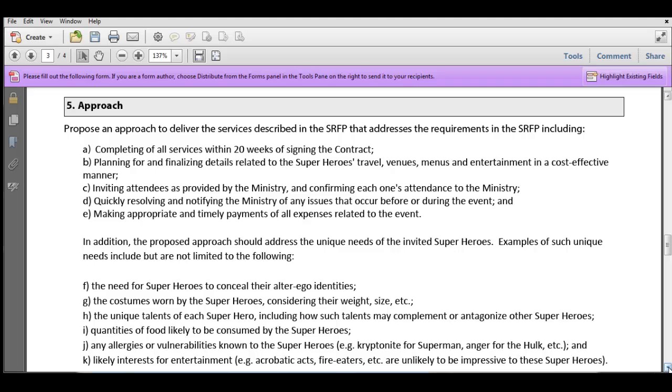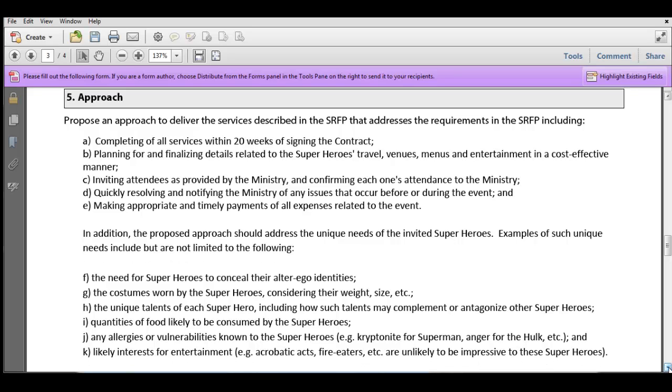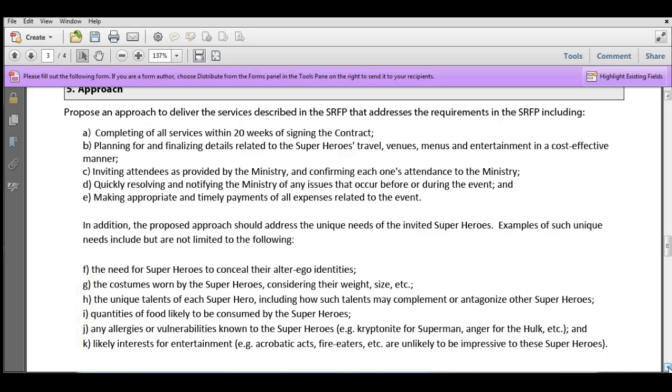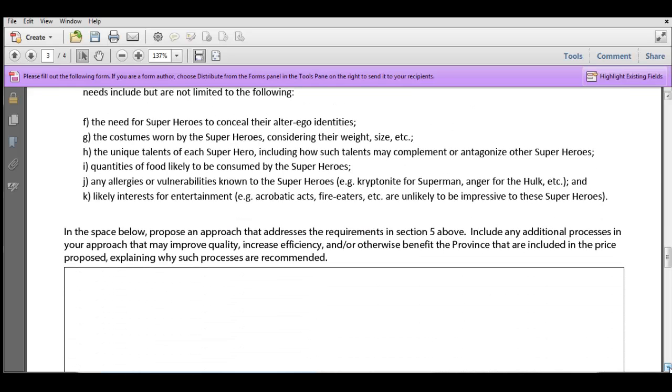Now in our sample SRFP, we also have another number of bullets that talk about the unique needs of the invited superheroes. And again, every SRFP is going to be unique. In this particular case, we're actually looking for proponents to address all of these items A through K. Some SRFPs will be smaller than that. You scroll down a little bit, just before the box that the proponent would fill in, you'll see that it's got instructions. So propose an approach that addresses the requirements, so everything that we've said in Section 5.